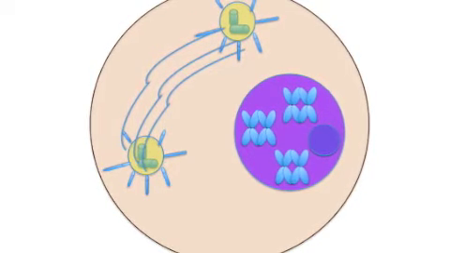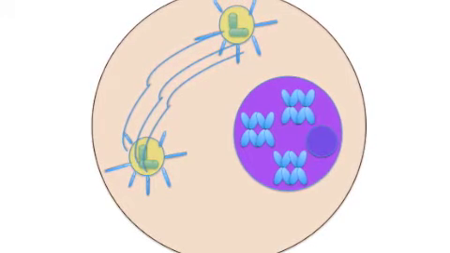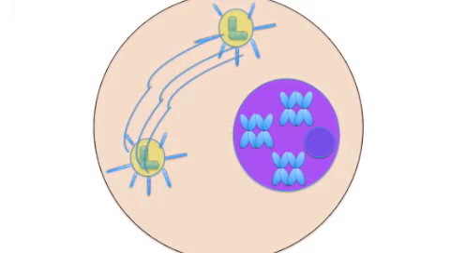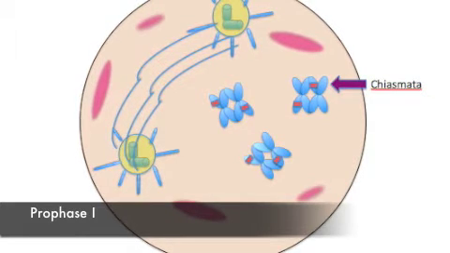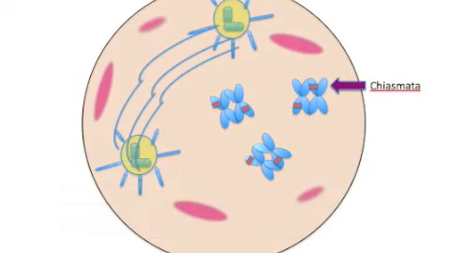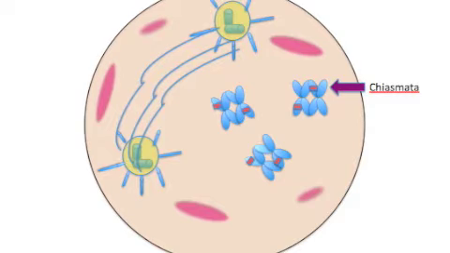During meiosis, there are two different cell divisions, meiosis 1 and meiosis 2. Each cycle consists of prophase 1 and 2, metaphase 1 and 2, anaphase 1 and 2, and so on. During prophase 1, chromosomes start to condense, as in mitosis, and the nuclear envelope begins to fragment. One important difference between meiosis and mitosis, however, is that during prophase 1, crossing over occurs.